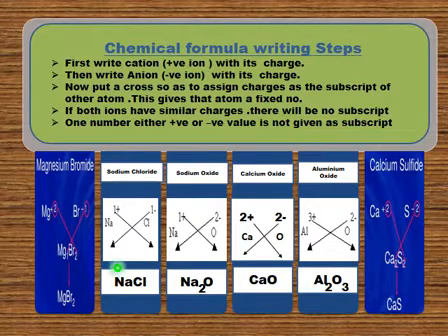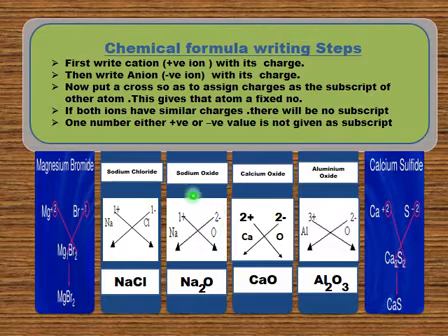You can see that there is an example of sodium chloride. Again, I'm going to write their charges first. Sodium and chloride have similar charges. So when I put a cross for their charges to write them as a subscript, there is nothing to write, because their charges are equal, they cancel each other. So my formula becomes NaCl, sodium chloride.